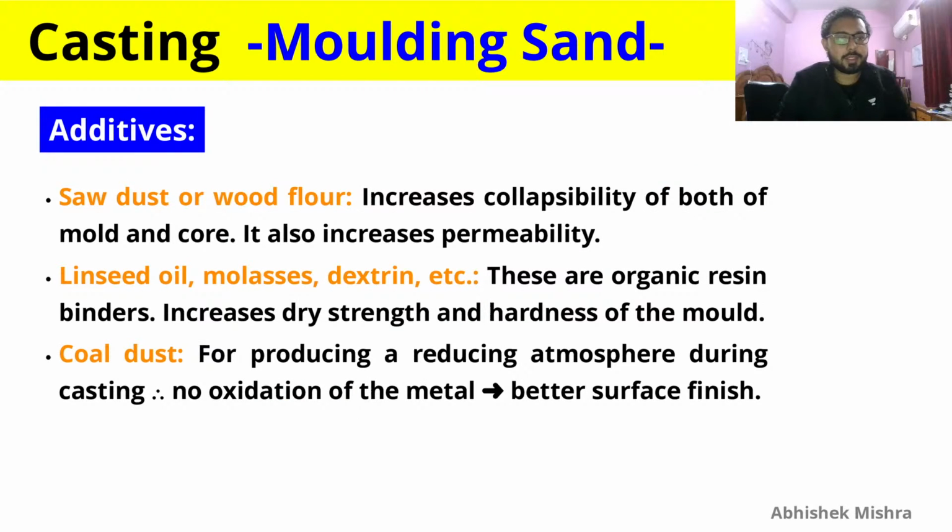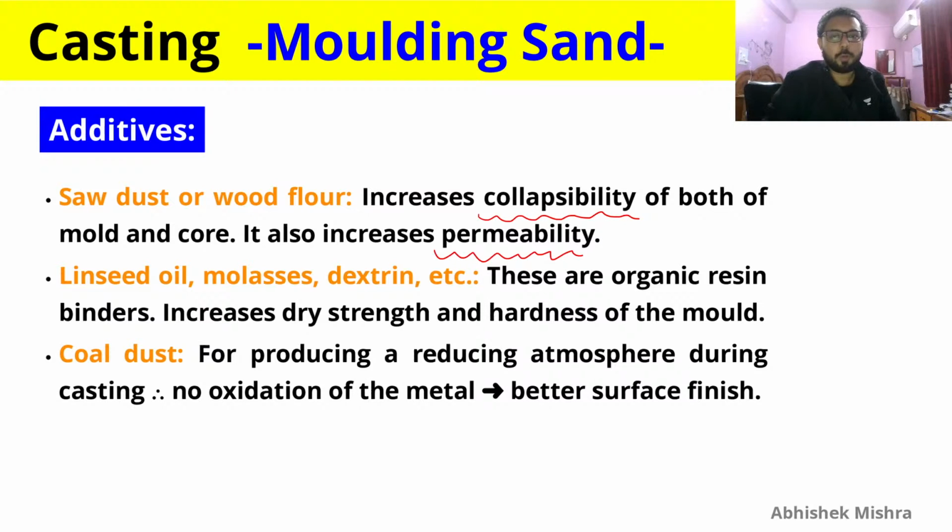And let's talk about additives now. Sawdust or wood flour are additives which increase the collapsibility of both mold and core, and they also increase permeability, because as I have told you before, when permeability increases, your collapsibility will increase and your hardness and strength will decrease.